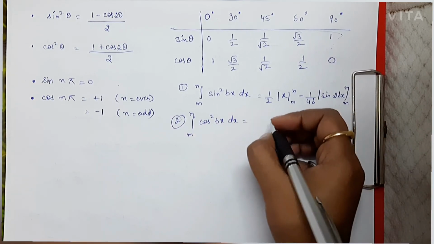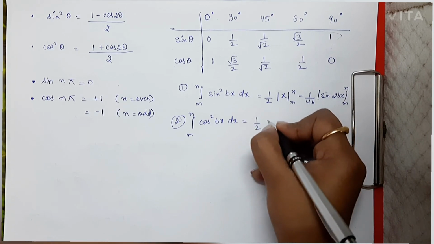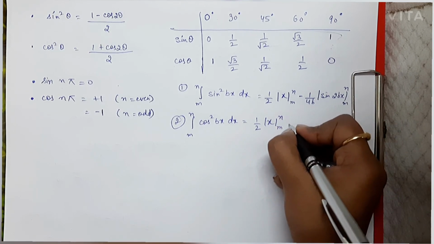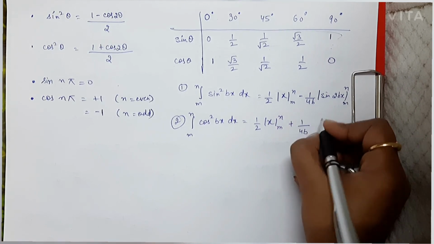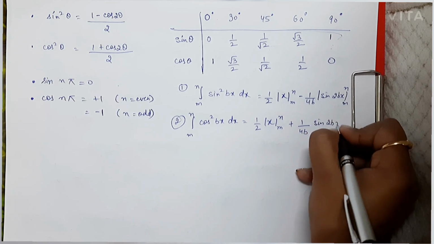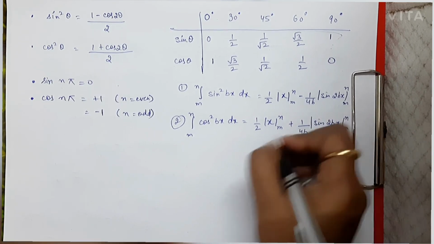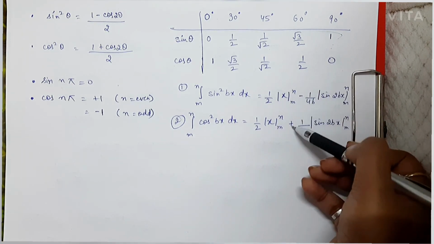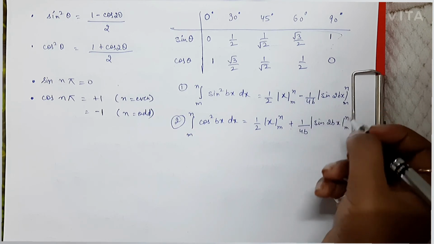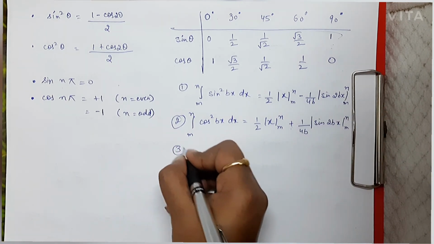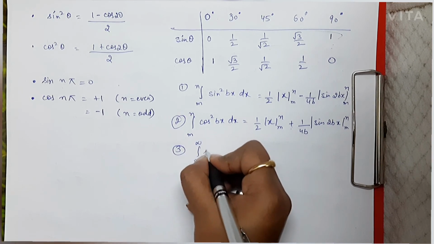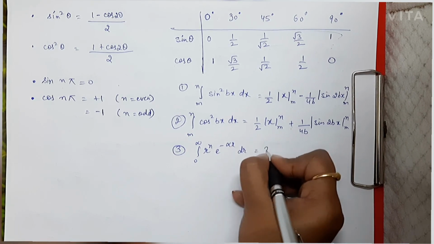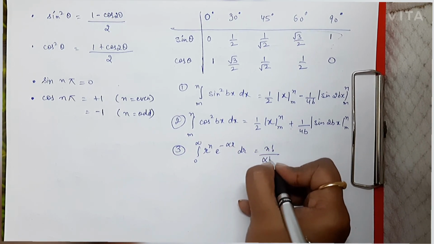Second thing which you can learn is integration of cos square bx. So it will be 1 by 2 x limit m to n plus 1 upon 4b sine 2bx limit m to n. So these all are the same, but here signs are changed. Instead of minus here it is plus. One last formula, that is integral 0 to infinity of r to the power n e to the power minus alpha r dr will be equal to n factorial divided by alpha to the power n plus 1.